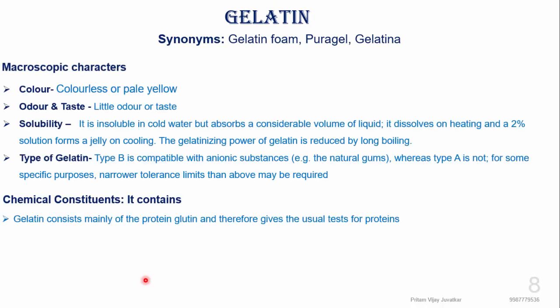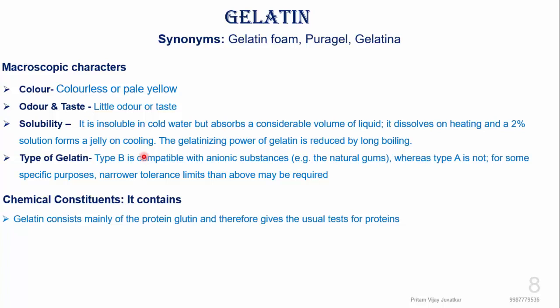Now, when we think about gelatin, the macroscopic character is colorless or pale yellow, depending upon the purification process. It has a slight odor and taste. It is proteinous in nature.